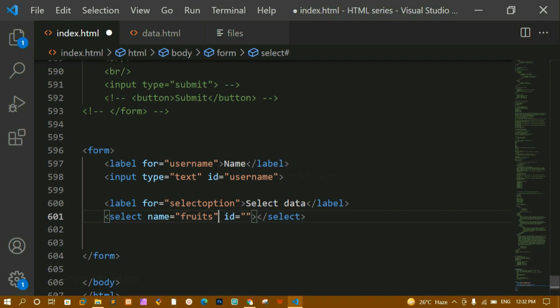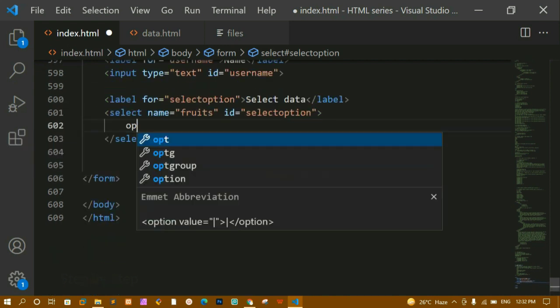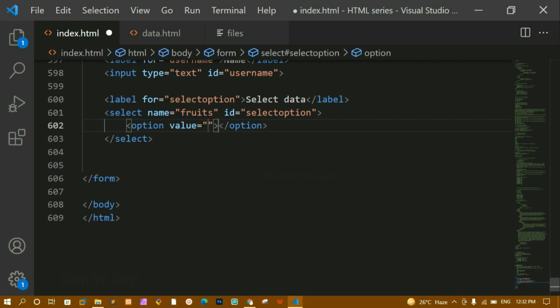Let me just write here fruits, and for the ID I'm just going to give whatever I have given for this label. I'm just going to paste that one here. Now inside this select I'm going to create some options, and for these options we have to give some value, like I'm going to give here banana. This will be very useful whenever you are sending this data to the database. Whatever value we are having, using that value we will be sending the data.